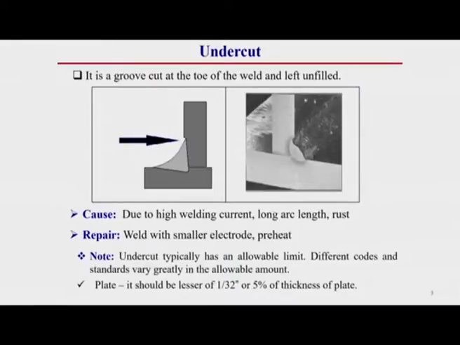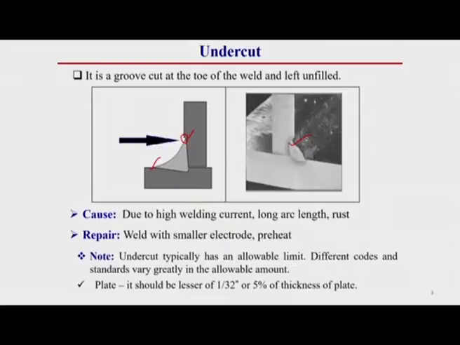It is a groove cut at the toe of the weld and left unfilled, like here it is showing this is an actual groove cut. Here you see, at the toe location of the welded joint. Toe, we know, this is one toe, this is another, this corner point of a fillet welded joint, or you can say the edge of the welded joint, is generally called the toe. In this toe there is generally some sort of groove-type cut during the welding operation. This is called undercut. Here it is observed in the case of an axial welding joint.